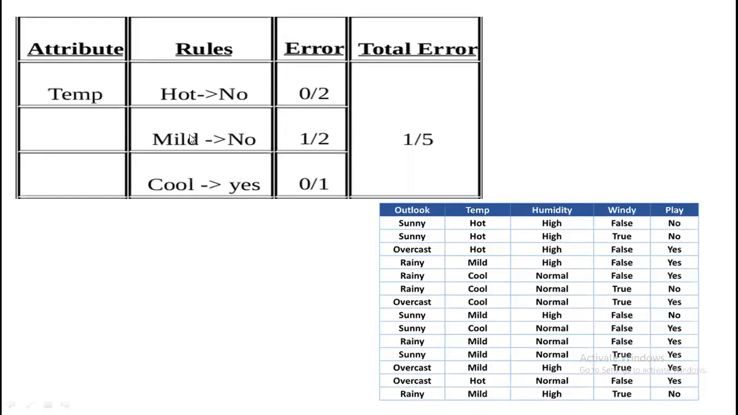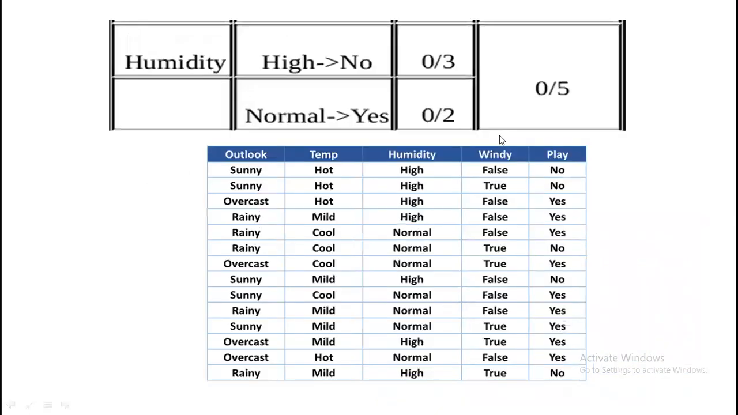Similarly, temperature when it is mild for sunny. For sunny, if it is mild, in one case it is no, and in another case it is yes. So number of errors are 1 out of 2. If the temperature is cool, then for sunny, only one case, that is yes. So cool to yes, then number of errors are 0 out of 1. The total number of errors for this is 1 out of 5.